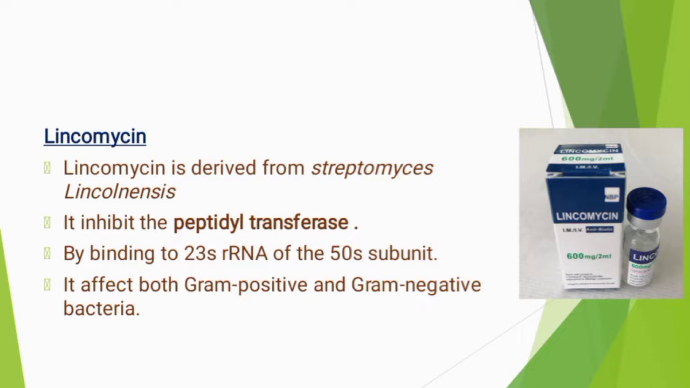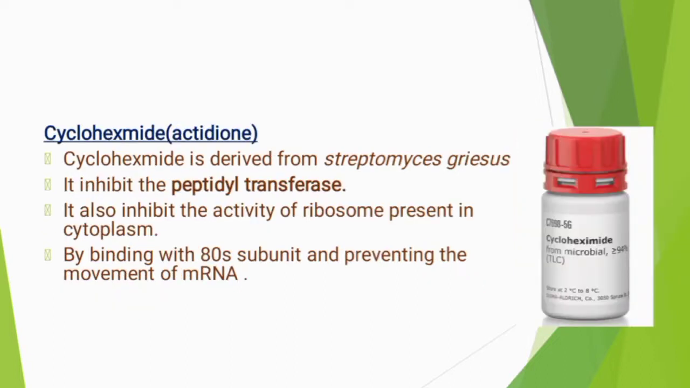The next inhibitor is cycloheximide or actidione. Cycloheximide is derived from the bacterium Streptomyces griseus, which also inhibits the activity of peptide transferase. In addition to that, it also inhibits the activity of the ribosome present in the cytoplasm, by binding to the 60S subunit, and also prevents the movement of mRNA.